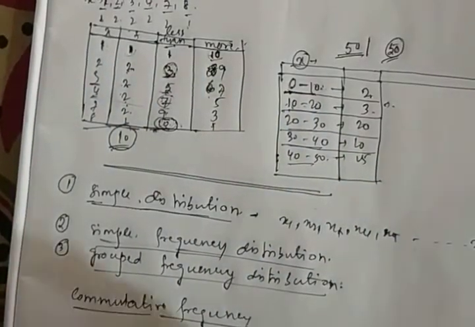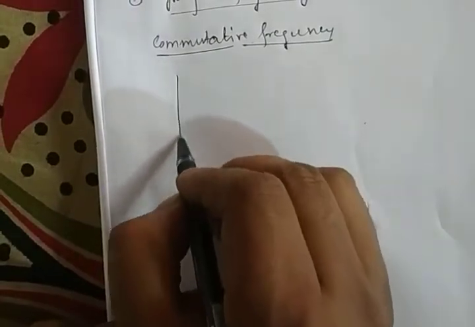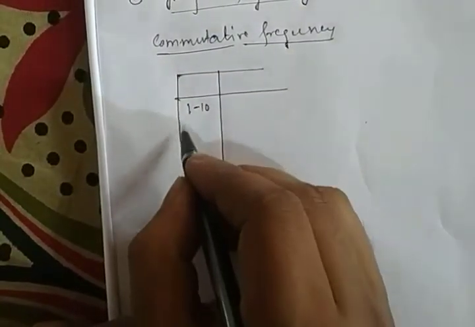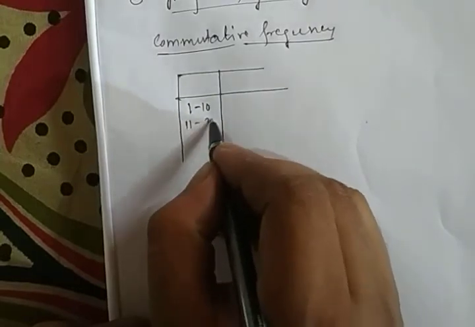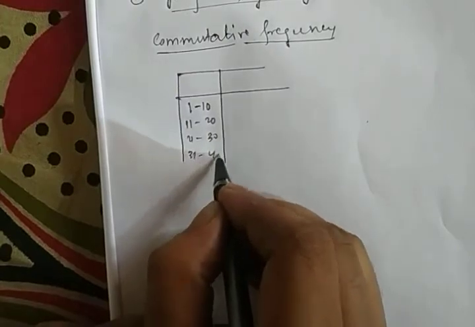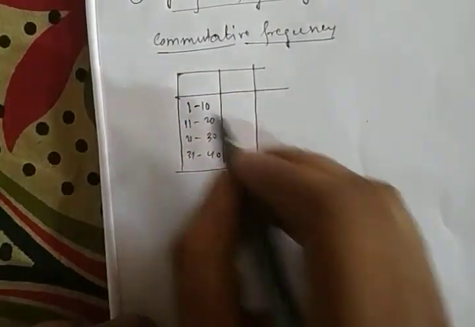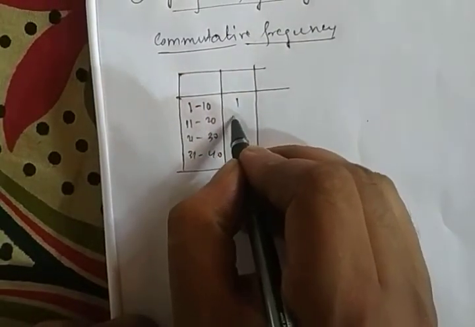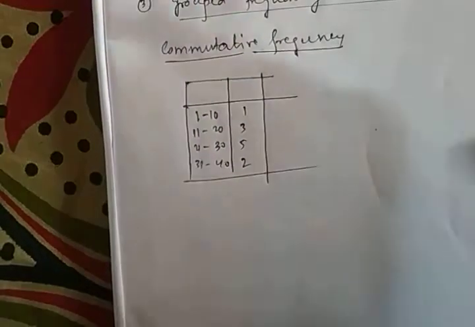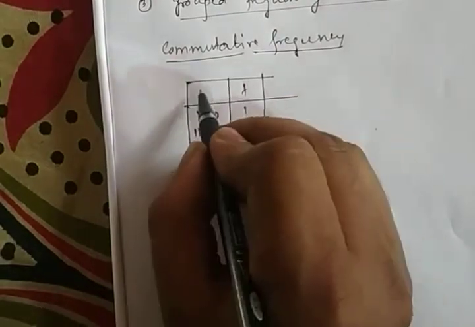Now as an example, let's say there is an example such as 1 to 10, 11 to 20, 21 to 30, 31 to 40. And there is a frequency also, let's say 1 3 5 2. This is F and this is the class interval.